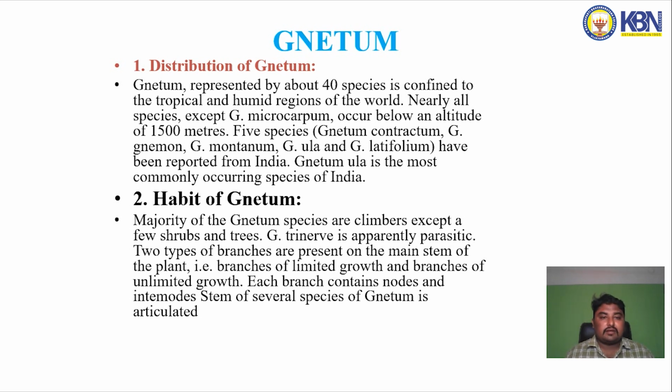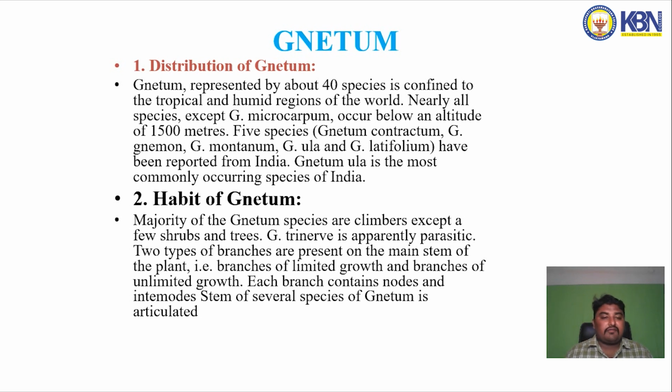The distribution of Gnetum. Gnetum, represented by about 40 species, is confined to the tropical and humid regions of the world. Nearly all species except Gnetum microcarpum occur below an altitude of 1500 meters. Five species, Gnetum contractum, Gnetum gnemon, Gnetum montanum, Gnetum ula, Gnetum latifolium, have been reported from India. Gnetum ula is the most commonly occurring species of India.